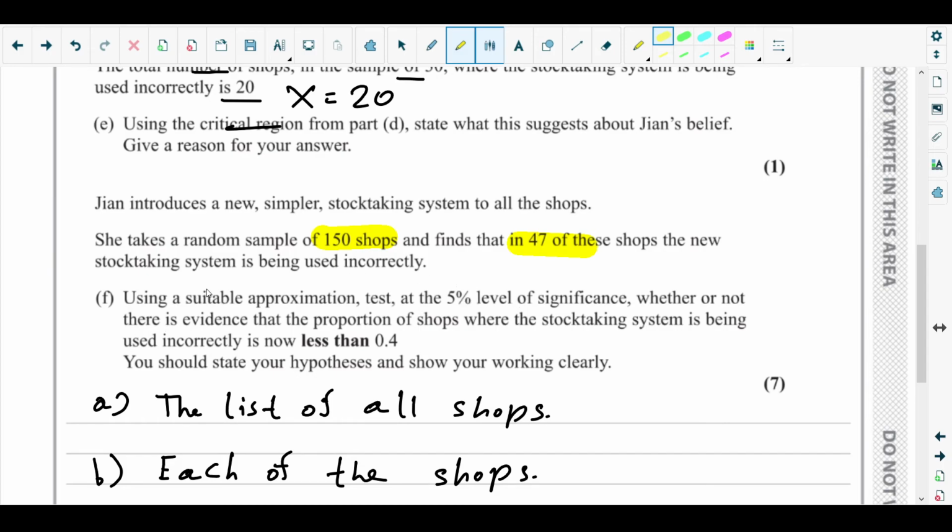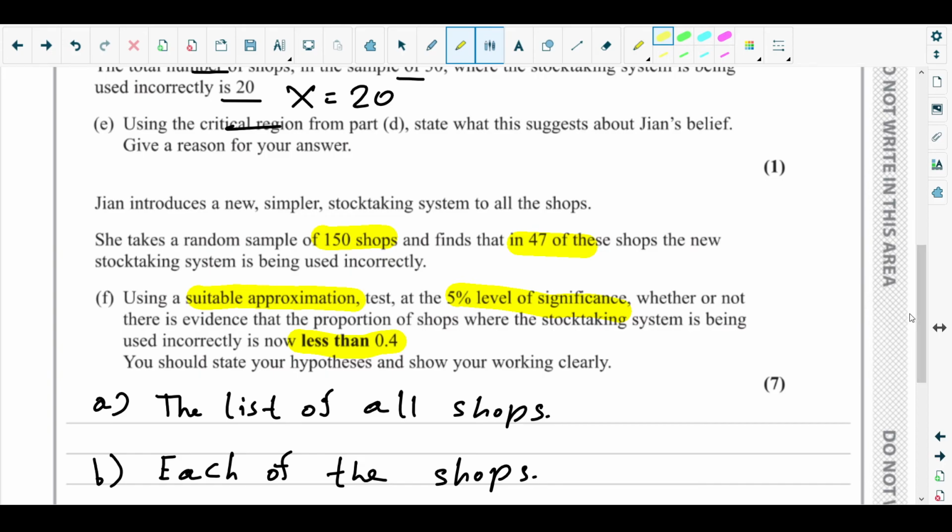Using a suitable approximation at the 5% level of significance, we need to test whether there is evidence that the proportion of shops where the stock taking system is being used incorrectly is now less than 0.4. The things I have marked here are very important points for starting the hypothesis test.